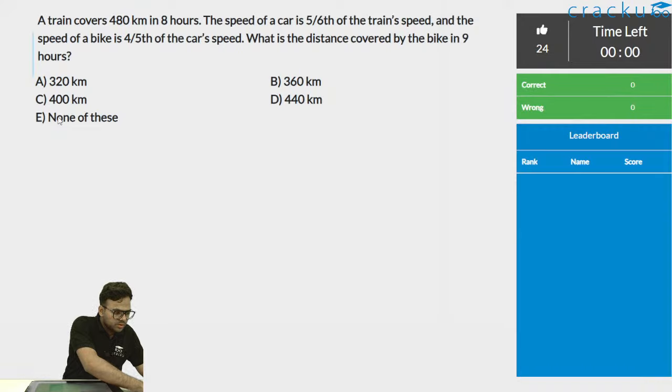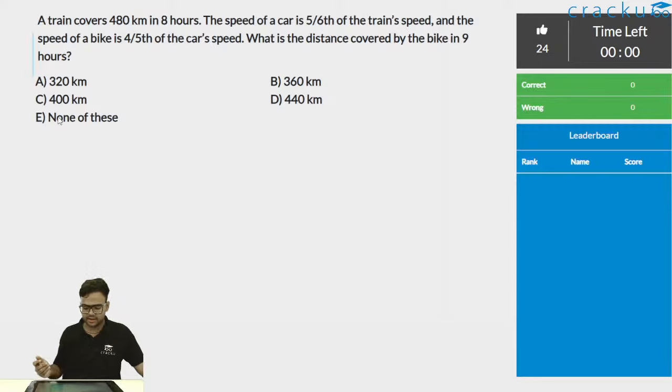Let me check who has given. Okay, Jay has given B, which is I think 360. Yes. Shruti 360. Satya Banerjee 360. Avehi 360. Yash has given 360. Web 360 and Khushi also 360. So the correct answer for this question is 360. Let's quickly discuss this one.